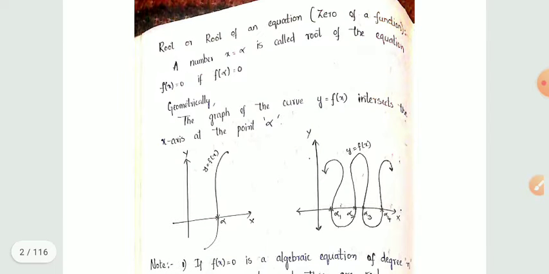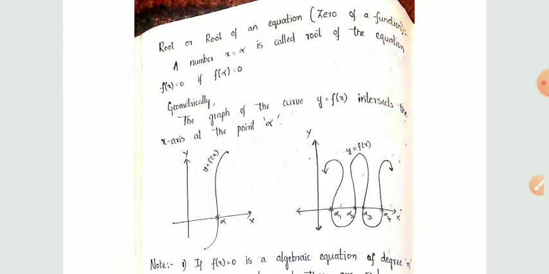Next definition: root of an equation or zero of a function. A number x is equal to alpha is called a root of the equation f of x is equal to 0 if f of alpha is equal to 0.